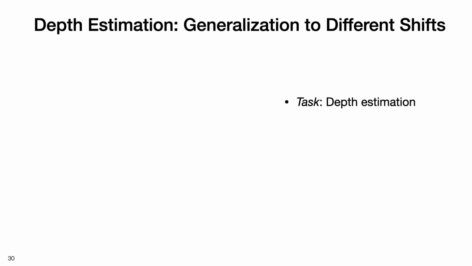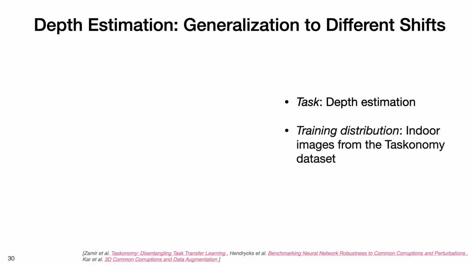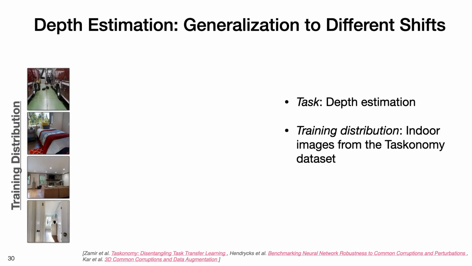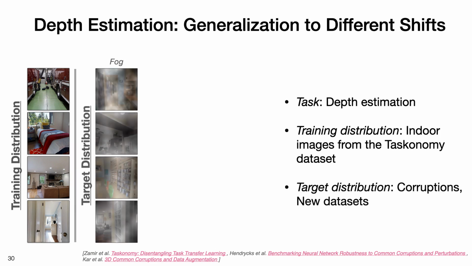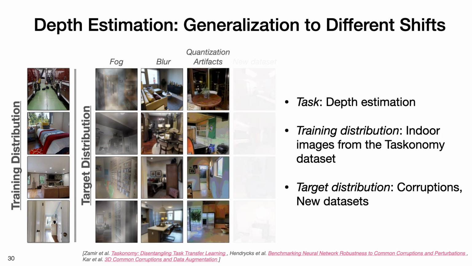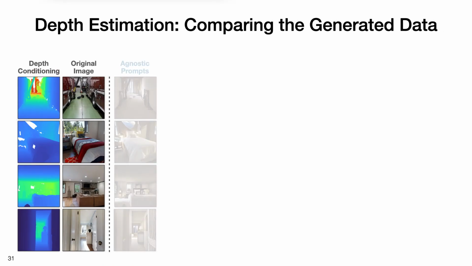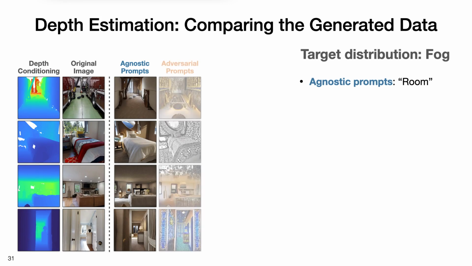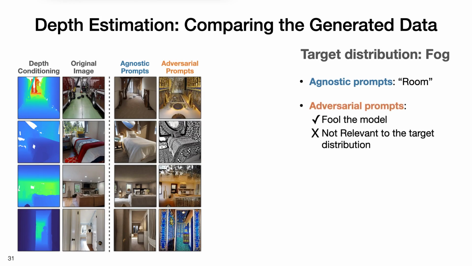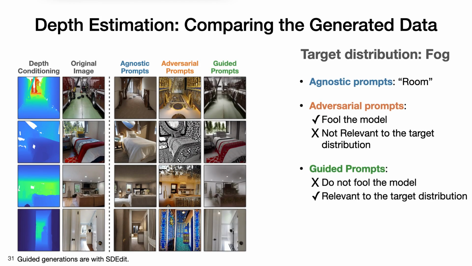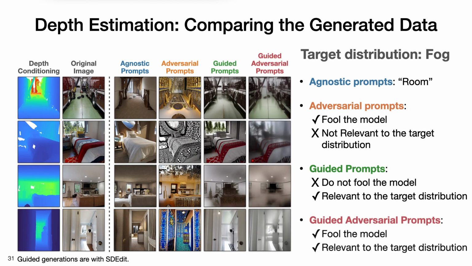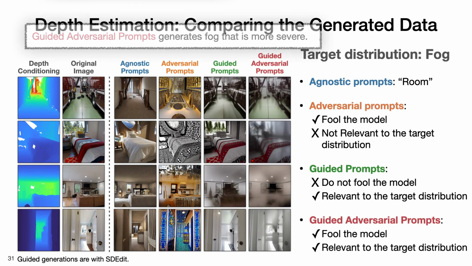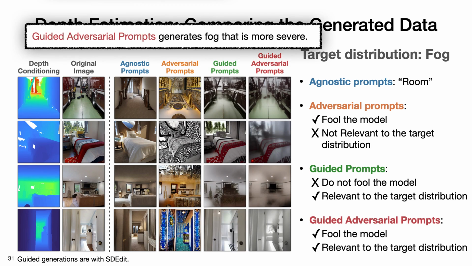Finally, let's look at some results for depth estimation. The training distribution consists of indoor images from the taxonomy dataset. And the target distribution consists of data with shifts due to corruptions or from a new dataset. Let's look at the generated data. We have agnostic prompts, from the prompt, room. Adversarial prompts. Guided prompts. And guided adversarial prompts. Guided adversarial prompts generates fog that is more severe.